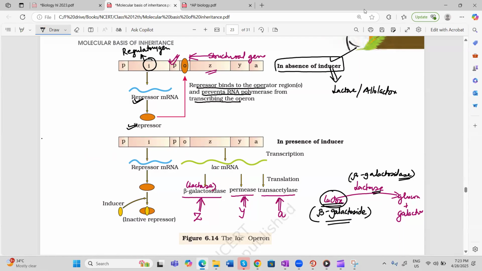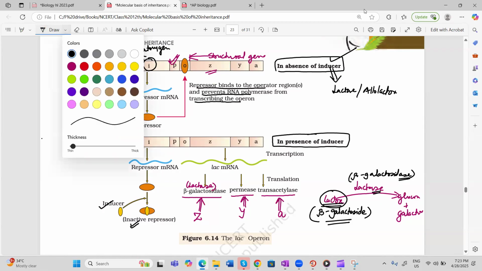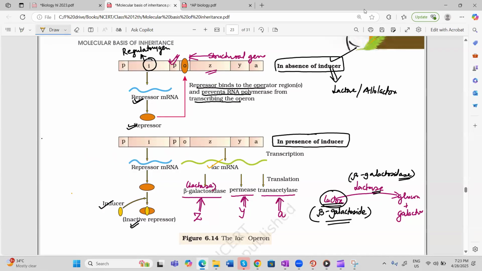Now, when the inducer comes, what is the inducer doing? Inducer means lactose or allolactose. It will make the repressor inactive. Now, when the repressor becomes inactive, what will happen? RNA polymerase will bind and will do the transcription. And one more important point, please focus. It is making only one messenger RNA.